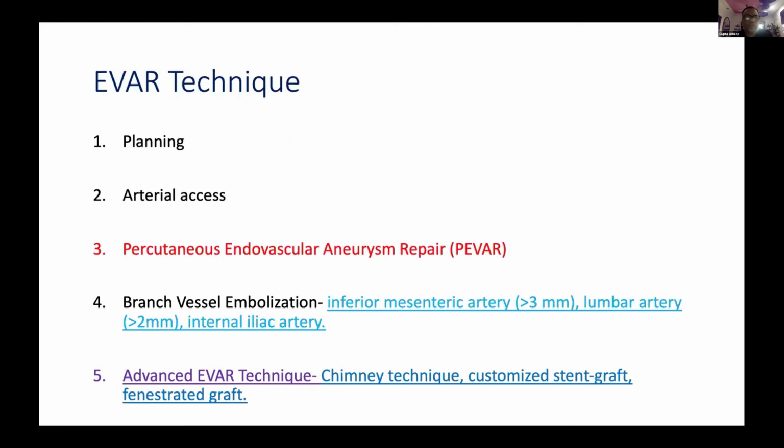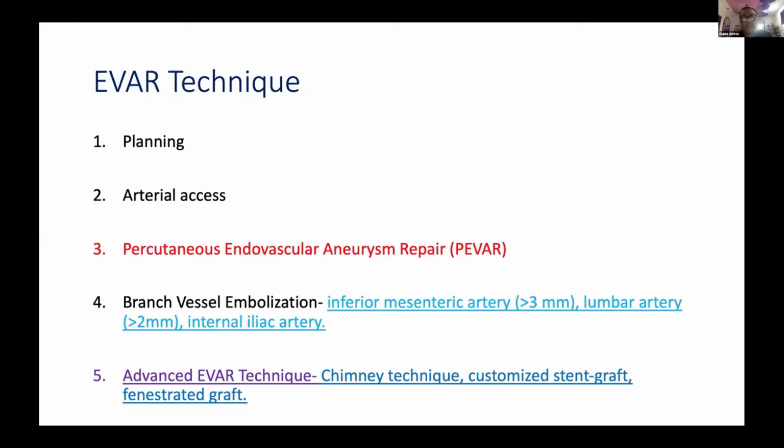Arterial access: if it's a surgeon, the surgeon comes for a cut down, otherwise we don't need it, because we can use ProGlide, and we now call it PEVAR. We don't have to make any cut down at all. And if the mesenteric artery is more than 3 millimeter or the lumbar artery more than 2 millimeter, in those situations, you will embolize those arteries first.